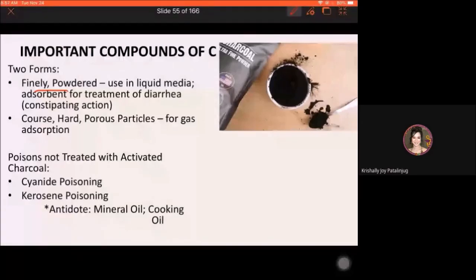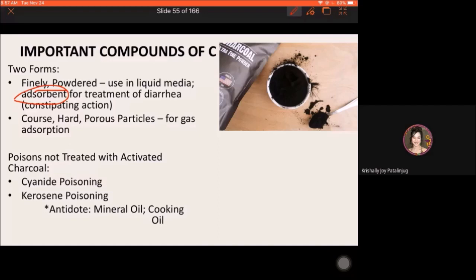What is the universal antidote for? Universal means it can be used in the majority of poisoning conditions. But not all poisonings can be treated with the universal antidote. Remember, activated charcoal as an antidote is only an adsorbent. That means it will only stick to the toxins. It will not penetrate any part of our tissues.